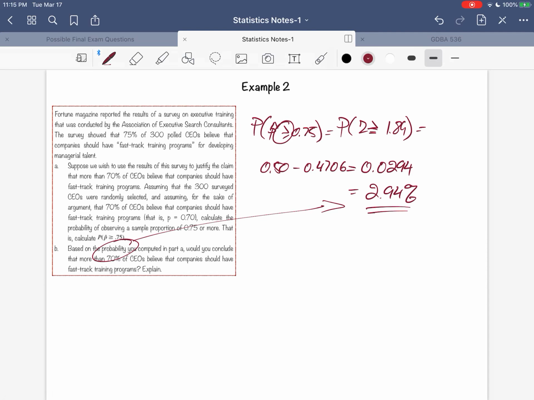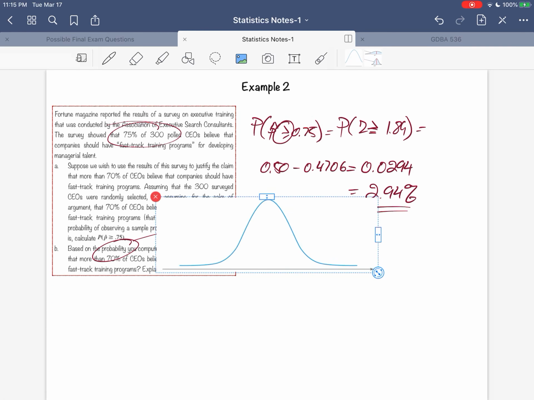So the fact that you actually observed a sample, which is stated here, you actually took a sample and found that 75% of that sample responded in a certain way, it's an indicator that the real average is essentially way too low.